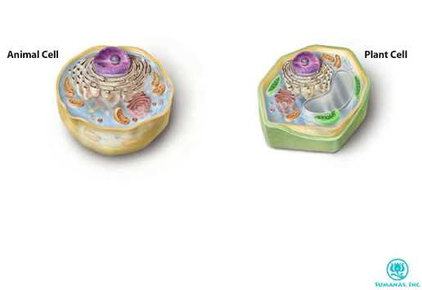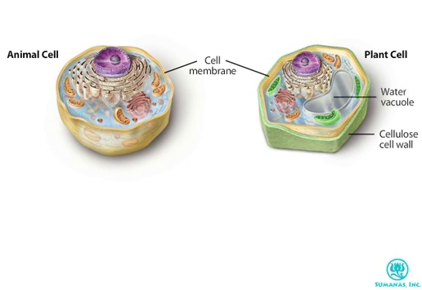Plant and animal cells have at their periphery a cell membrane made up of a phospholipid bilayer. Plant cells have an added layer outside the cell membrane, called the cellulose cell wall, which provides strength and protection. In a fully hydrated plant, a large water vacuole dominates the plant cell. The vacuole and the cell wall together keep the plant cell rigid, helping the plant stand upright.